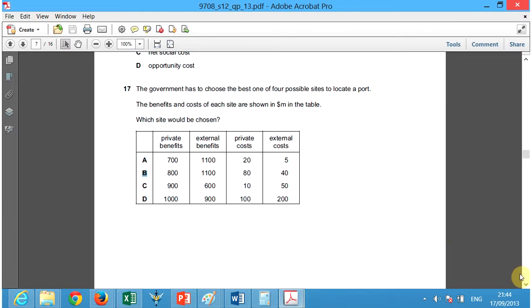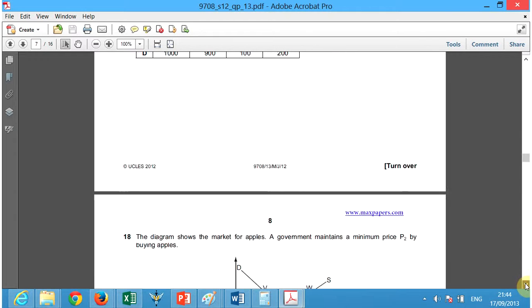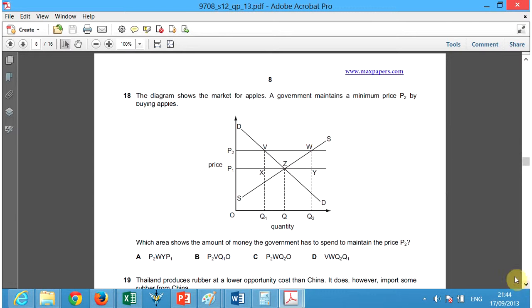Well, cool. Look at this nice picture here. The diagram shows the market for apples. A government maintains a minimum price P2 by buying apples. Okay, so the government buys apples, cool, and keeps the price high. Yes, so the diagram shows the market of apples. The government maintains a minimum price P2 by buying apples.